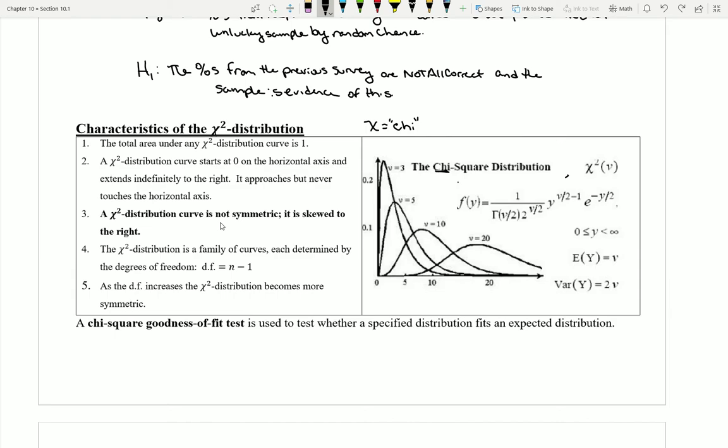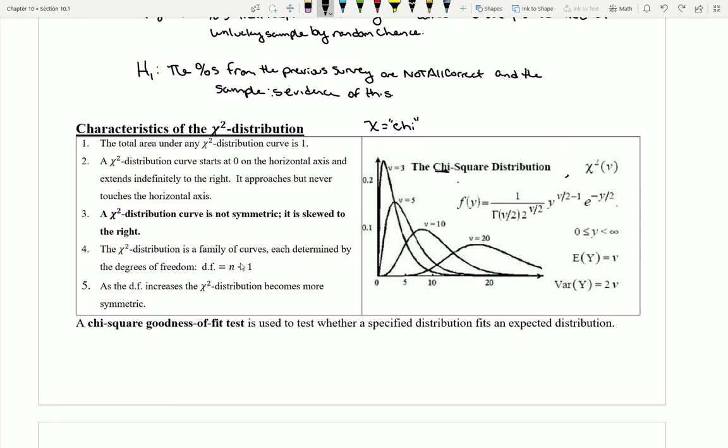This curve is not symmetrical, unlike the normal distribution and the t-distribution. And the chi-squared distribution is actually a bunch of different possible curves, kind of like how with a normal curve, we had lots of different ones that were based on means and standard deviations. But this set of curves is going to be based off of what we refer to as degrees of freedom. It's a really weird new value, but ultimately it's typically going to look like n, the sample size, minus 1.